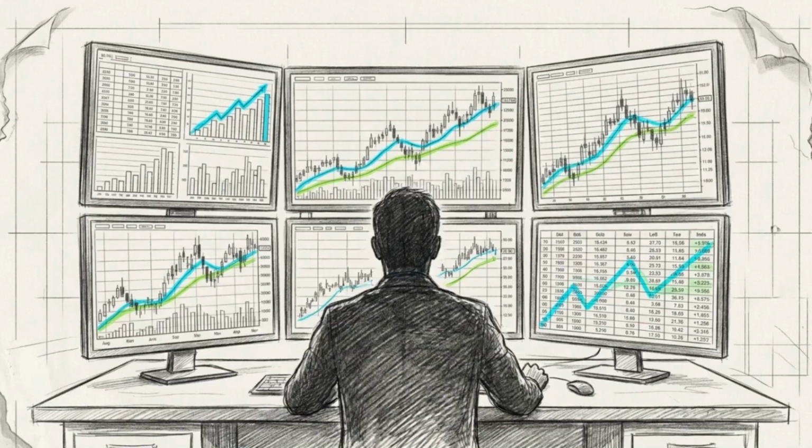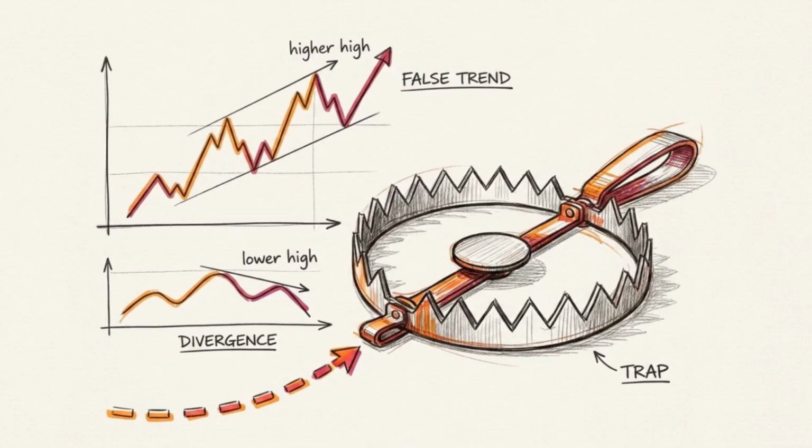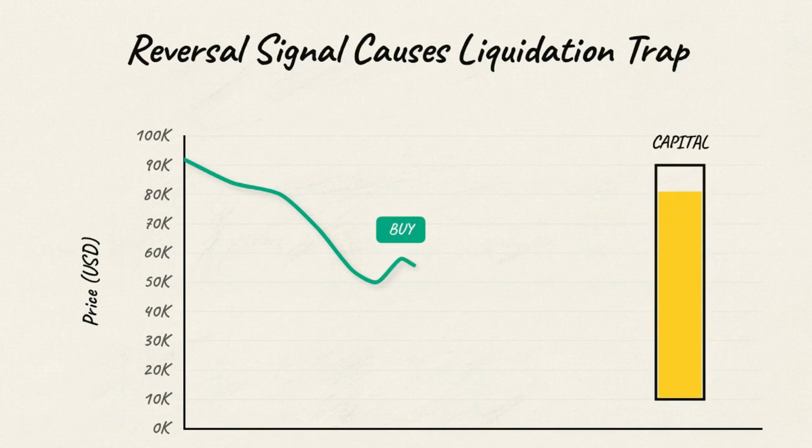To navigate these volatile swings, retail traders typically rely on technical momentum indicators, like the Relative Strength Index or MACD, to map out entry and exit rules. The problem is that these indicators generate divergence traps. A trader sees a technical signal suggesting a reversal and commits capital, but the reversal never materializes. The trend continues, and the position is liquidated.